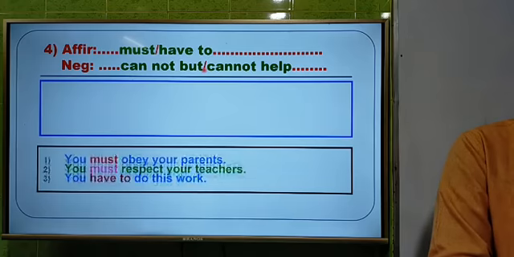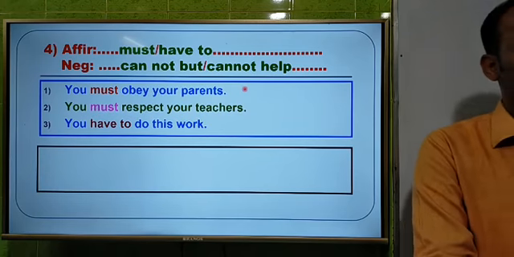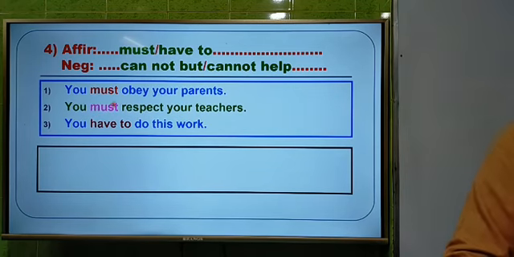And I am going to give you some questions, and here there are 3 questions. You must obey your parents. Second one, you must respect your teachers. And the last one, you have to do this work. In these 3 questions you have to use cannot but or cannot help instead of must. Can anyone try to answer?